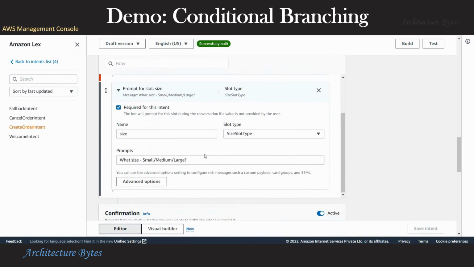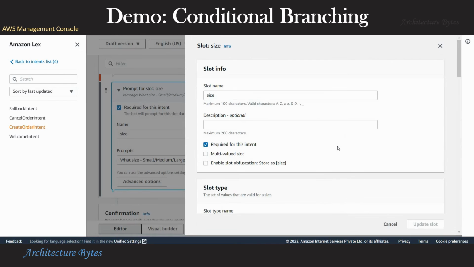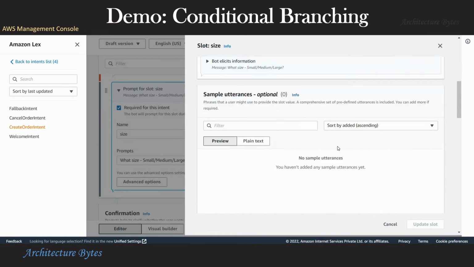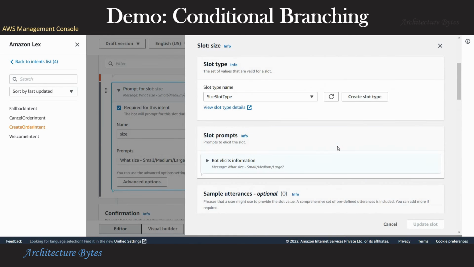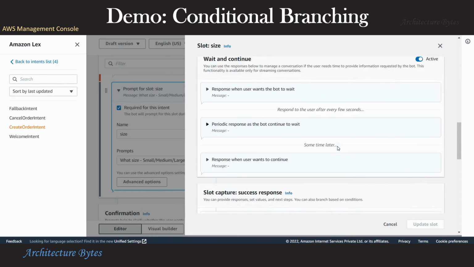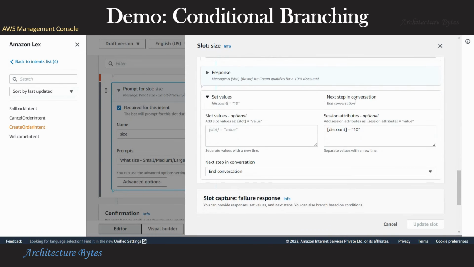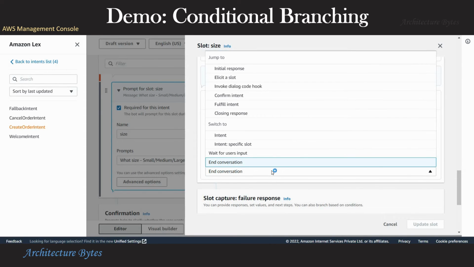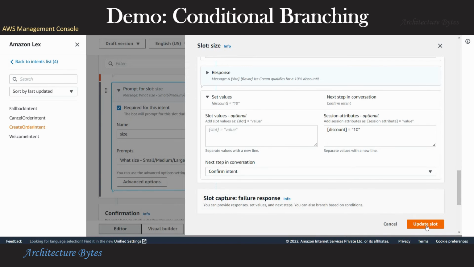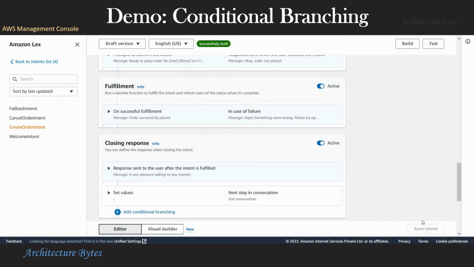So let's look at what is the next step here after that condition. Yeah, right. So next step in the conversation, it says end conversation. That's not correct. It should go for confirmation. So let's make sure that it's confirmed. Confirm option and update. Let's build and test now.